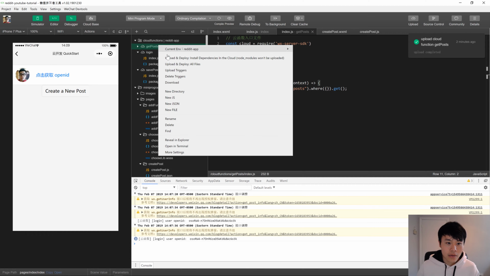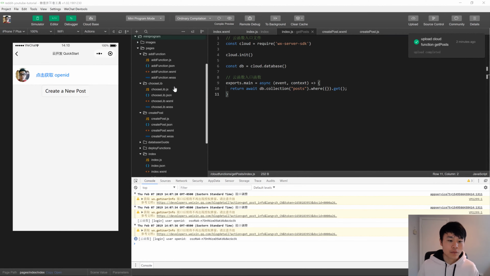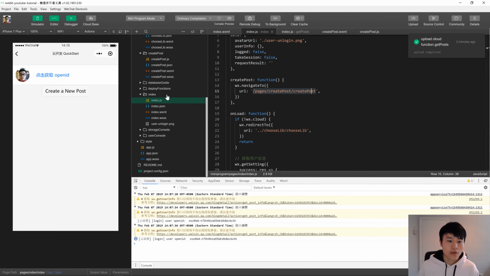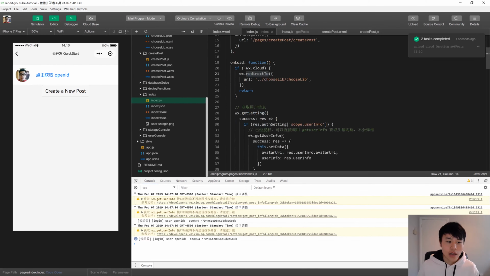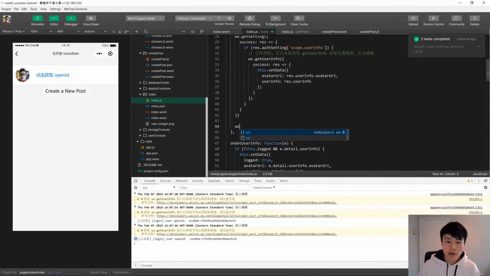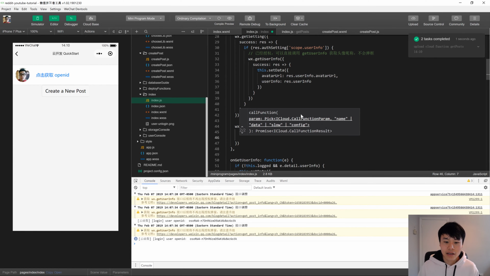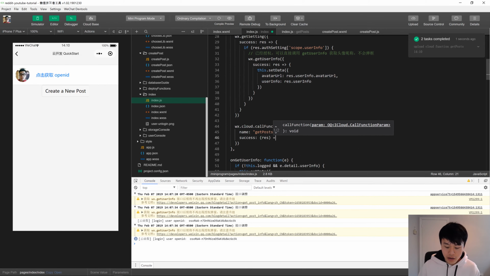Okay. Now we're going to upload and deploy. Let's call that getPosts function from index.js right when it loads. And for now, let's just log it to see what happens. Once again, wx.cloud.callFunction, and the name was getPosts. We don't need to pass in any data, but we just want to see what happens when it's successful. Again, we should handle the failure case, but I'm not going to do it.